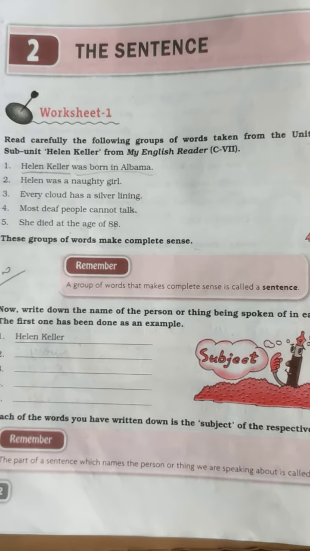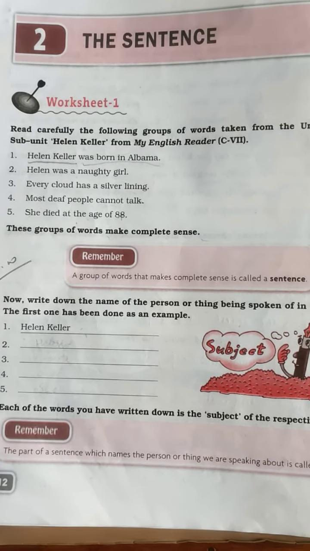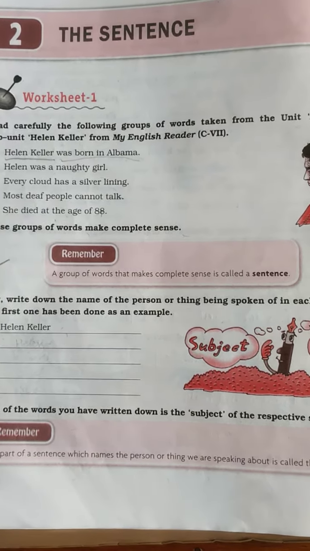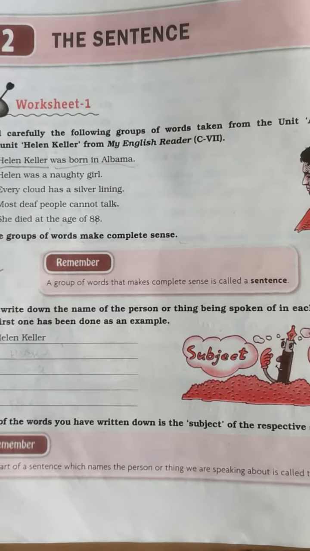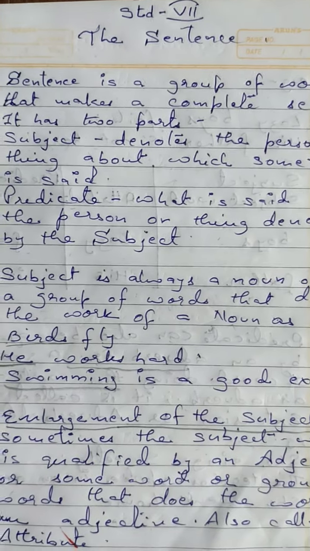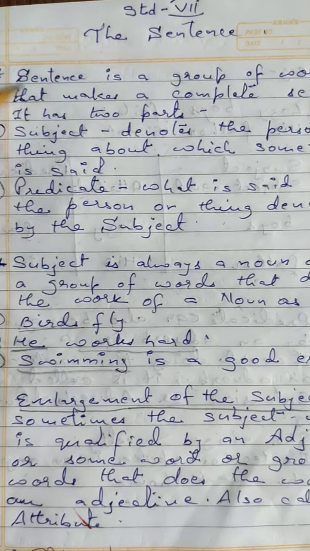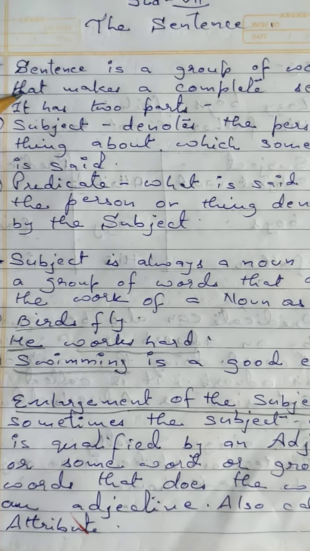We have the practice book, and you have to do Unit 2, that is the sentence. Before beginning the chapter, let us look at the major points which are to be used in a sentence. Here are some of the key points you should remember. A sentence is a group of words that makes complete sense.